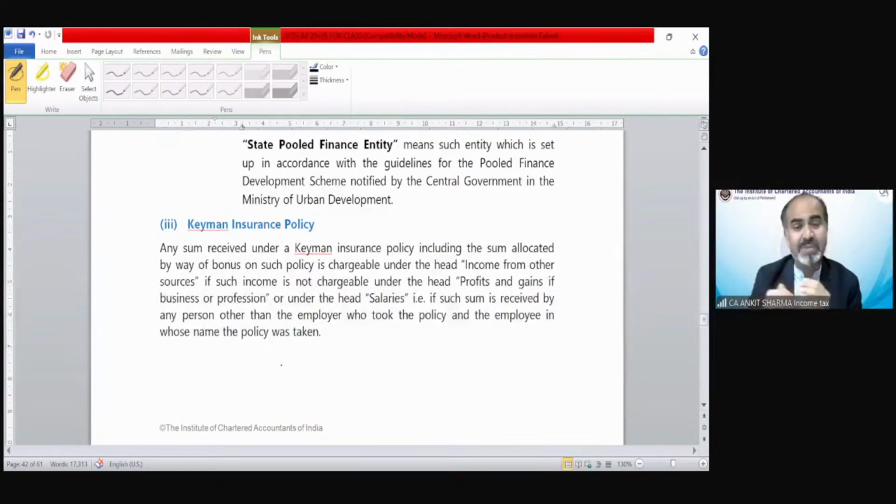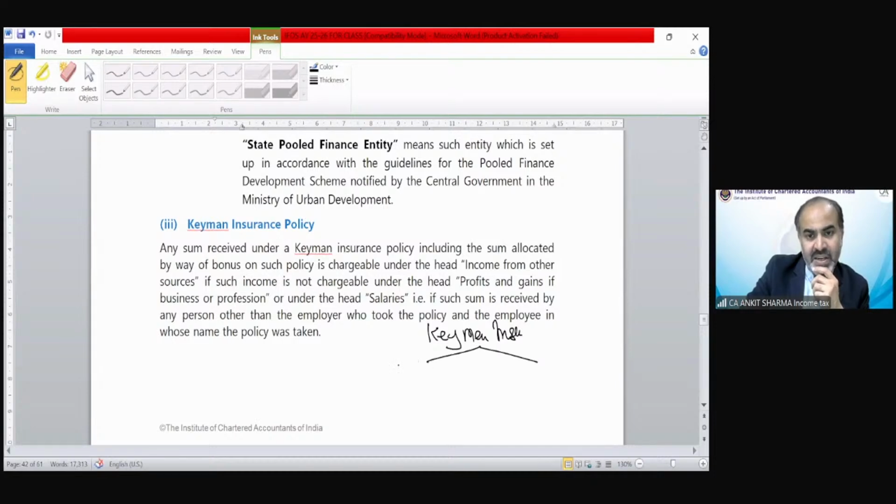But if the payment has been received by the employee after service, then that is going to be taxable under income from other source. We can understand this. If the Keyman insurance policy payment is either received by the employee, or a certain part of that repayment is received by the employee or employer, the amount received by the employer, or the part of the amount received by the employer, is going to be taxed under PGBP.